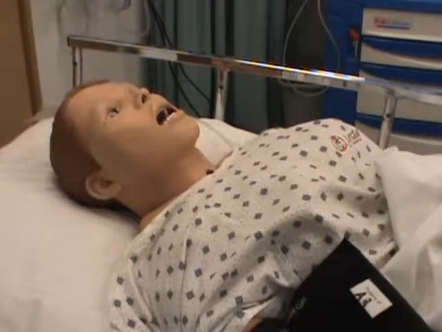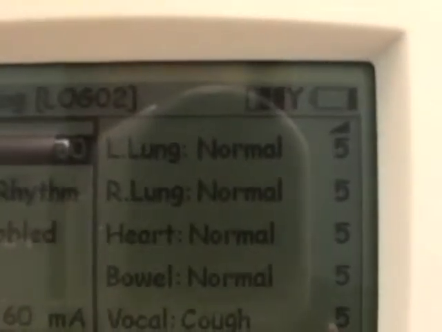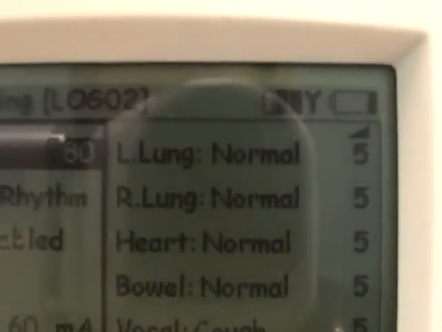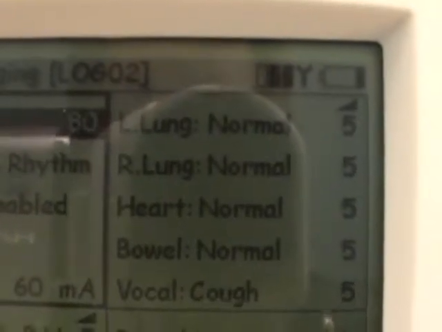So let's look at lung sounds on the handheld device. Right now, they're set at normal sounds at a volume of 5. So right now your students could put their stethoscope on the mannequin and hear regular sounds.